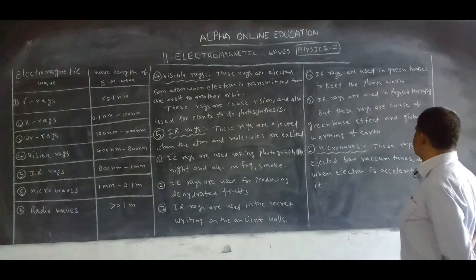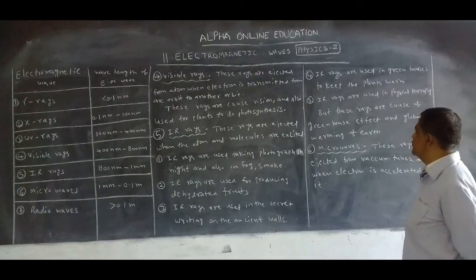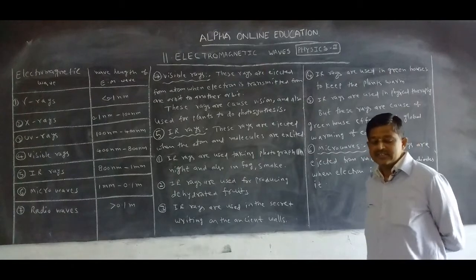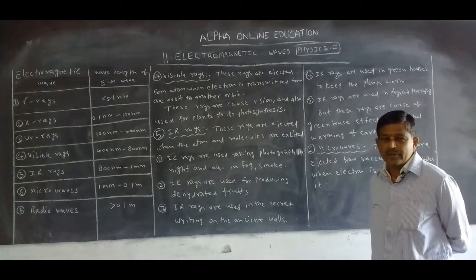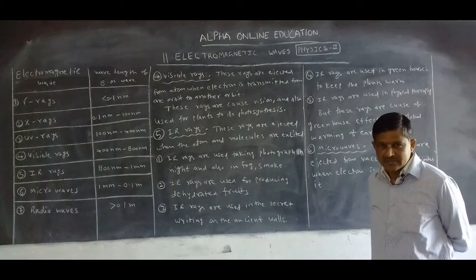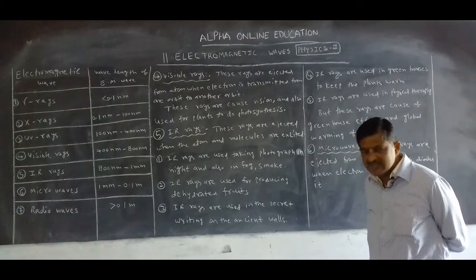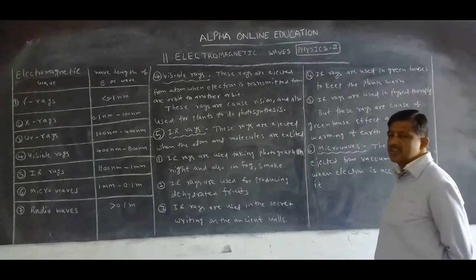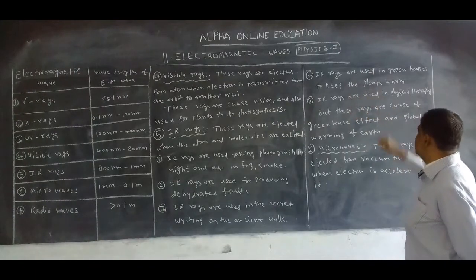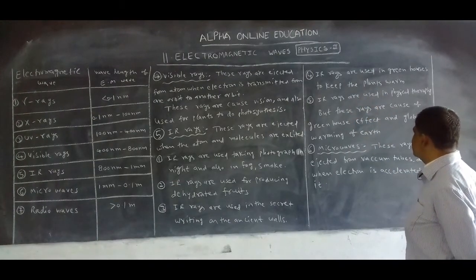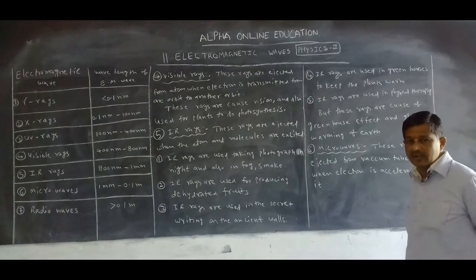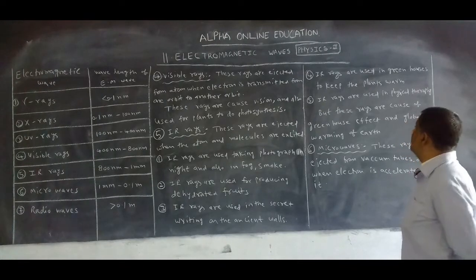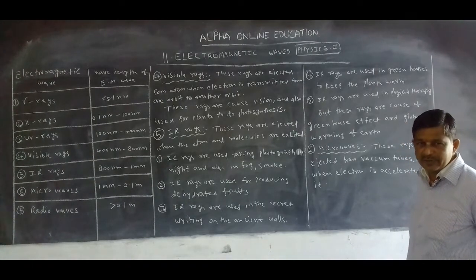Next, infrared rays are used in greenhouses to keep the plants warm. Nowadays the government is also supporting greenhouses to prepare new types of plants. To keep the plants warm, which rays are used? Infrared rays. For gardening, the plants are supplied by the government in greenhouses, and there infrared rays are compulsory.